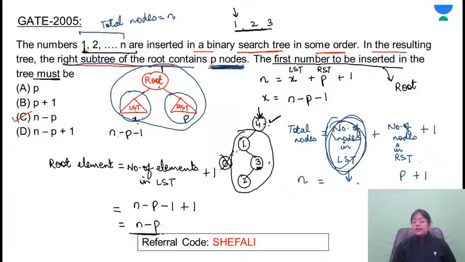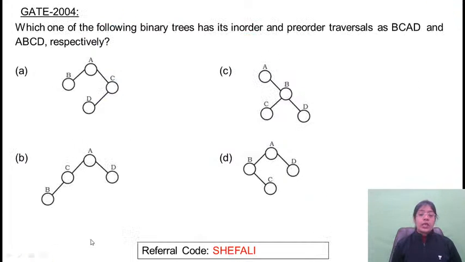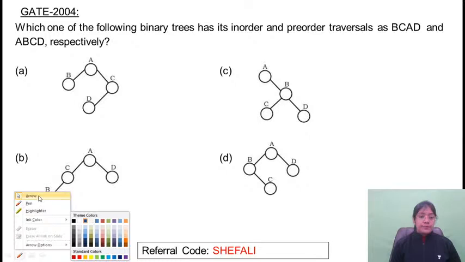Harsha is still saying it's option D. Why is it option D? I have proved this. Answer is n minus p, that is option C. Okay, D is the answer for next problem. Got it, got it. So answer for this problem is D. That's the correct one.